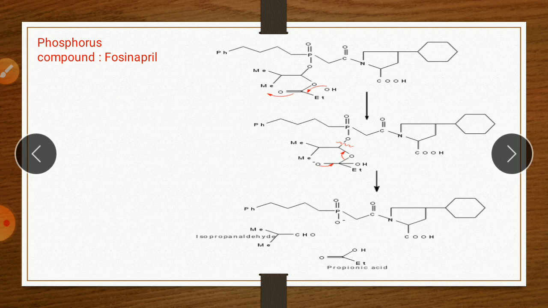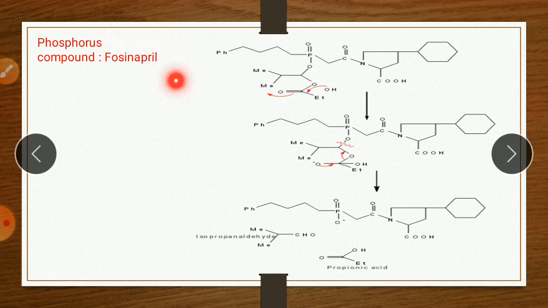As the name indicates, it contains phosphorus. The phosphoric acid is capable of binding to the ACE enzyme, and additionally this compound can form ionic and hydrogen bonds with ACE. It is also a prodrug.